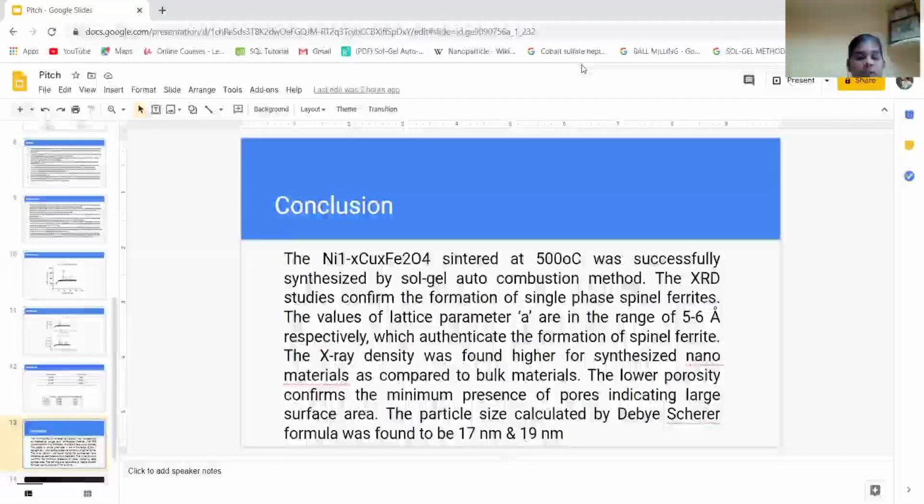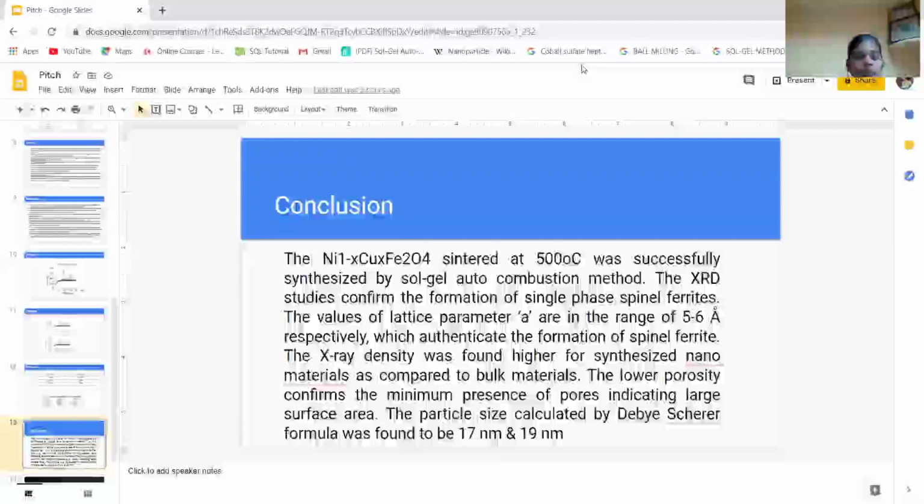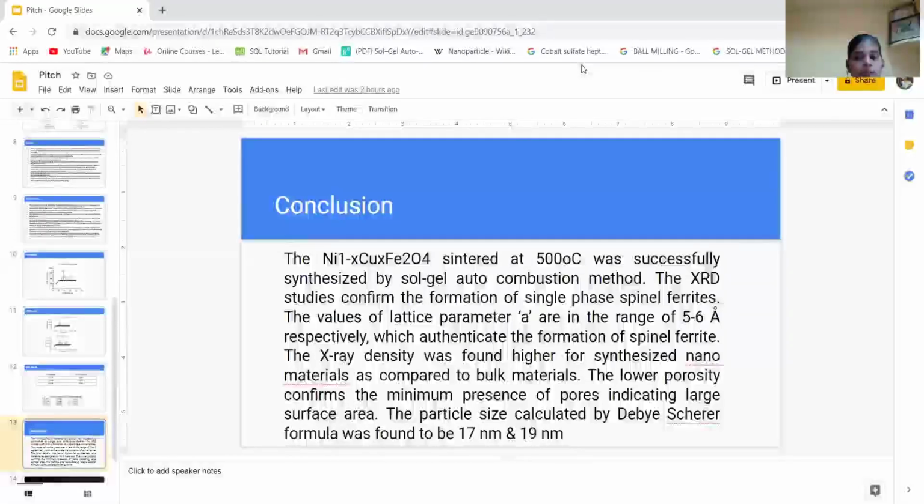The Ni1-xCuxFe2O4 sintered at 500 degrees Celsius was successfully synthesized by the sol-gel autocombustion method. The XRD studies confirm the formation of single-phase spinel ferrite. The values of lattice parameter a are in the range of 8 to 9 angstrom respectively, which authenticate the formation of spinel ferrite. The X-ray density was found higher for synthesized nanomaterial as compared to bulk material. The lower porosity confirms the minimum presence of pores, indicating large surface area.